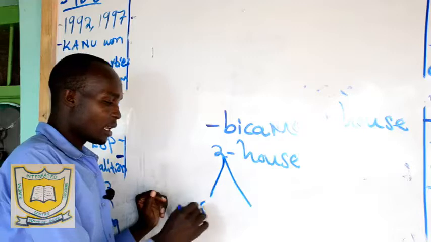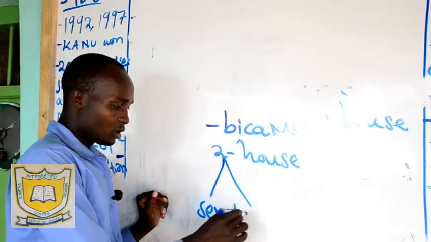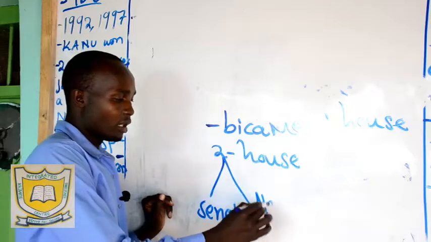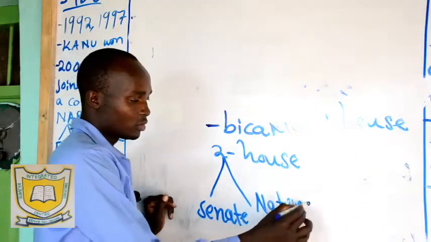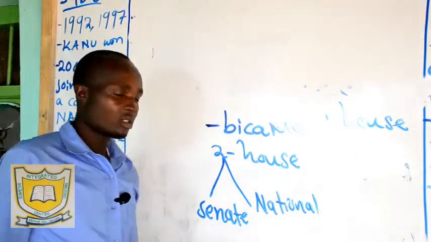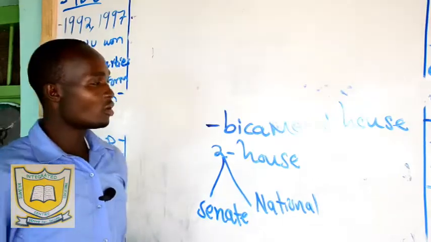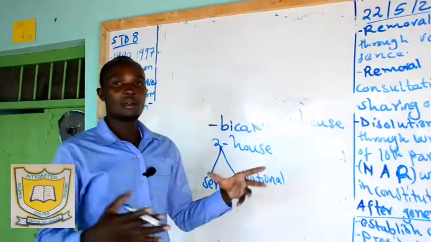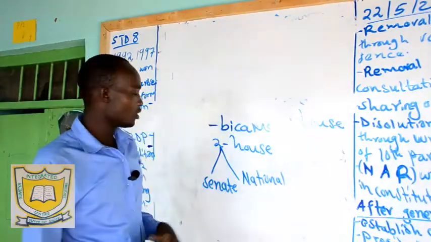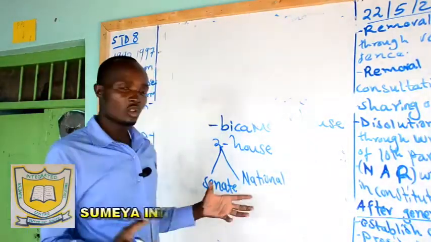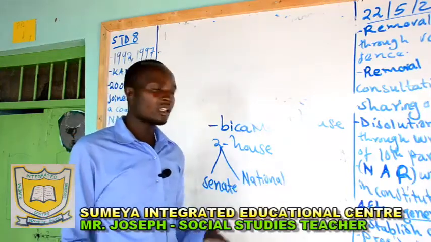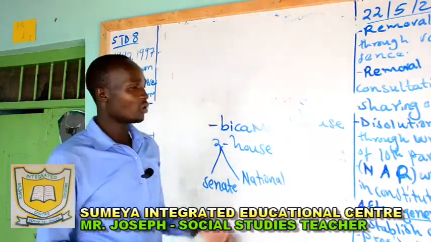So we have the Senate, with the senators representing the counties. Then we have the National Assembly, which makes the law. This type of house we call the bicameral. Bicameral is a parliament which has two houses. They work close to one another to make sure the laws of the country are made and also amended according to the constitution.